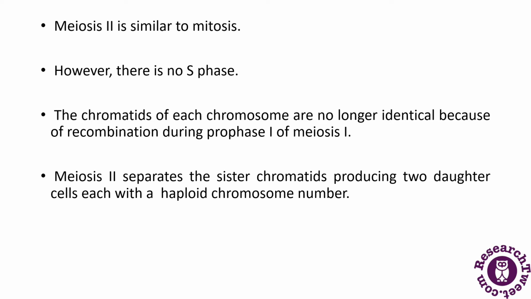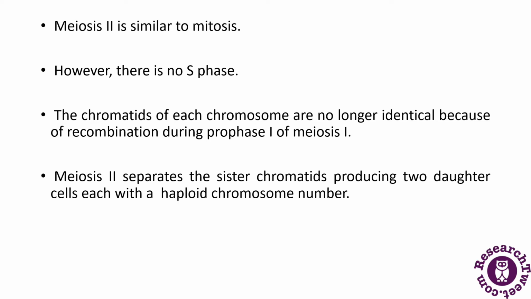Meiosis 2 is very similar to mitosis, although it has no S phase, the synthesis phase, which is responsible for DNA replication. Since there is no DNA replication, there is no S phase. The chromatids of each chromosome are no longer identical because of the recombination during prophase 1 of meiosis 1.